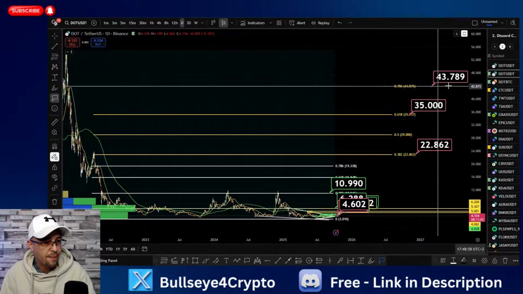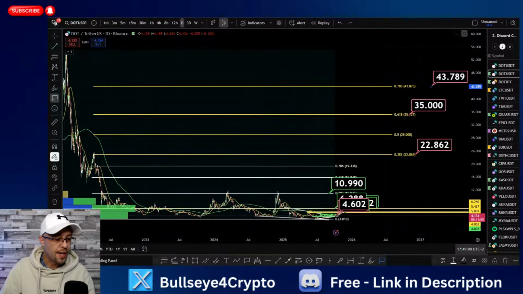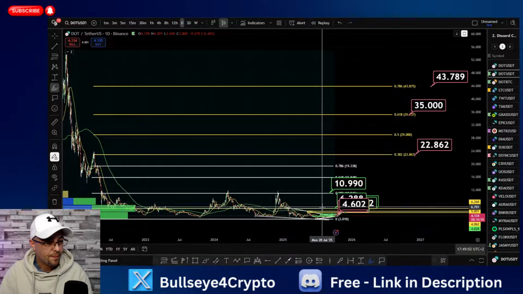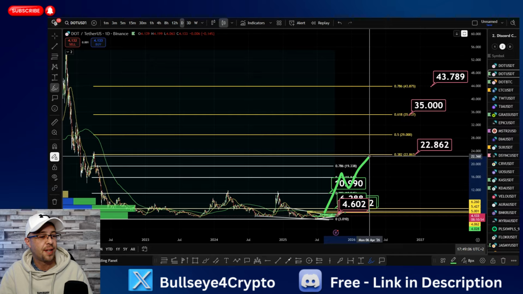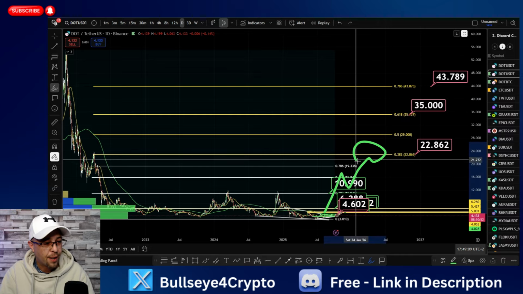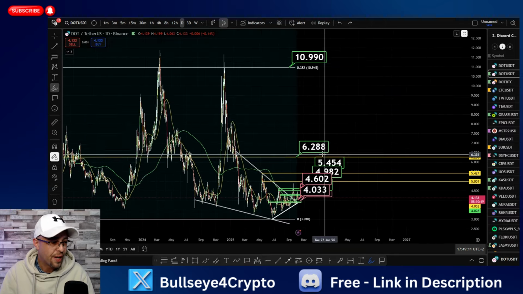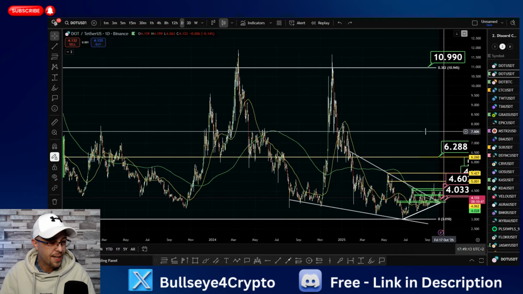You've got the 78.6 of its bull market, $43. Do I think it's going to hit these levels? Guys, until we start breaking through these barriers here, I'm not looking at the macro levels. I'm looking at the micro levels. However, look where price is now,